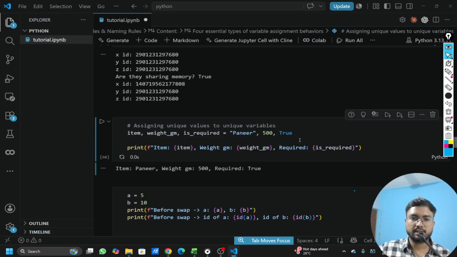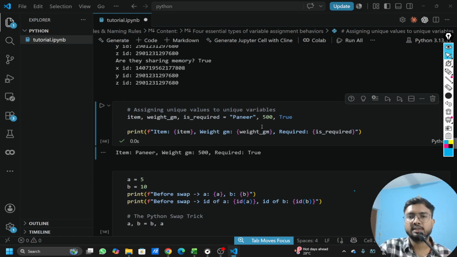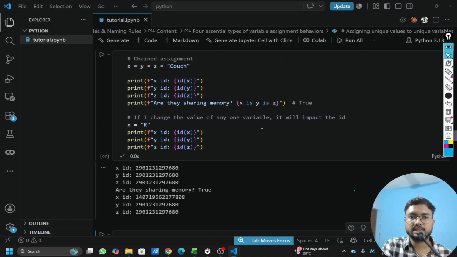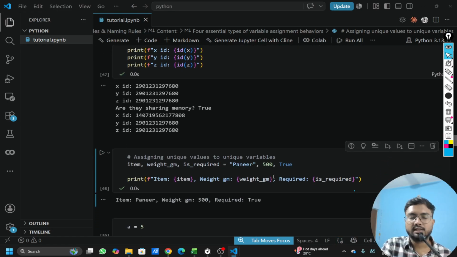You can see when I run, all these variables are assigned together. This is a good technique if you want to initialize multiple variables at a time, and all of them are unique. So we learned two techniques: how to assign the same value to three different variables, and how to assign different values to different variables.